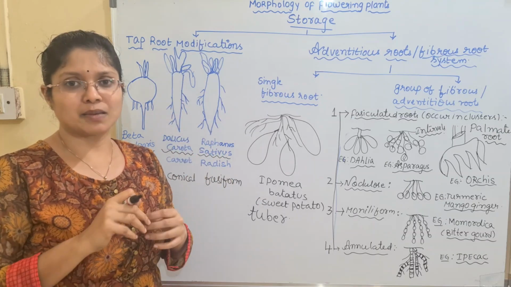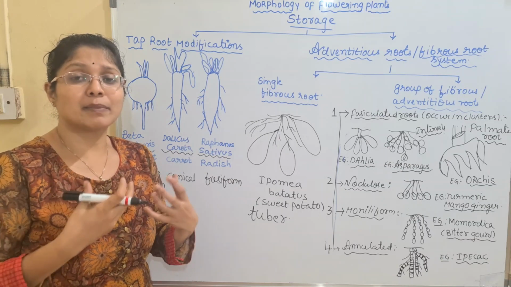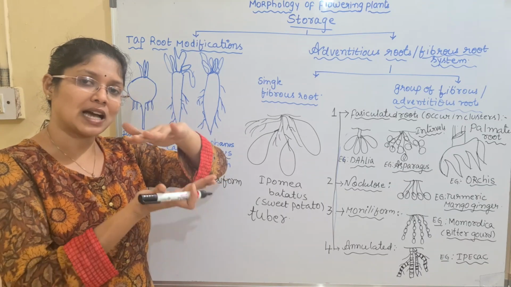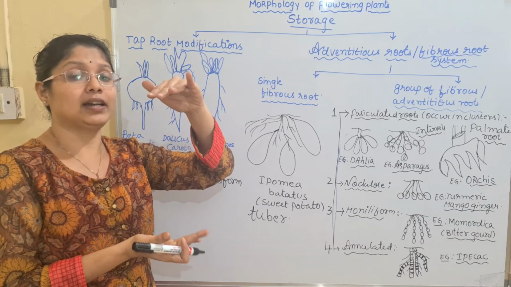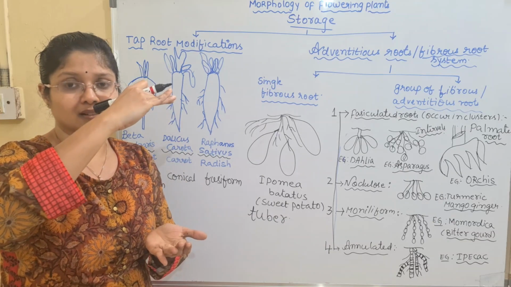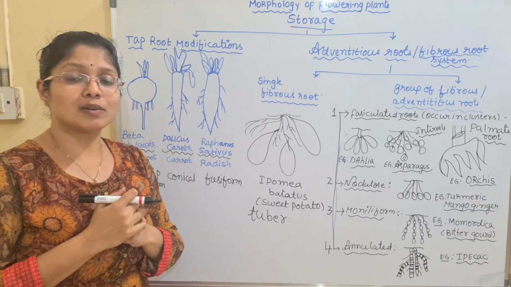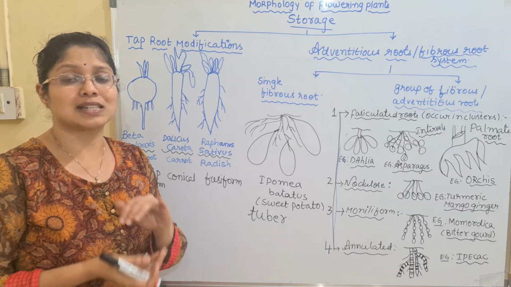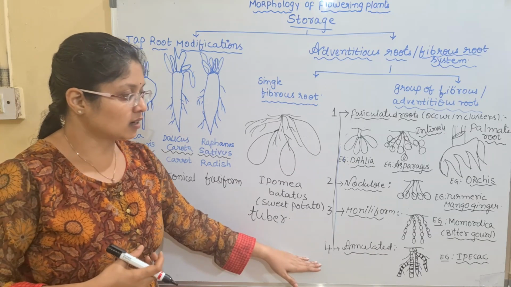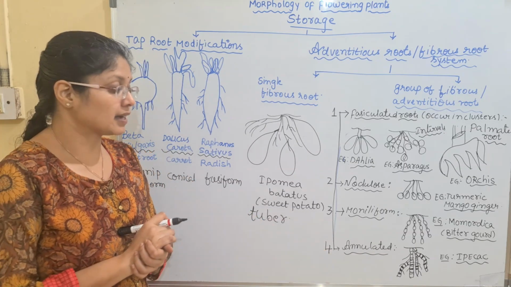We have segmented animals. In the same way, these roots also appear like segmented animals, or like a stacking of coins. If you stack many coins in a single line, which appearance will it give, children? It will give a stacking appearance, right, like a pillar. In the same way, annulated roots give the appearance of stacked coins or a segmented structure. These are mainly seen in ipecac. The example is ipecac here.